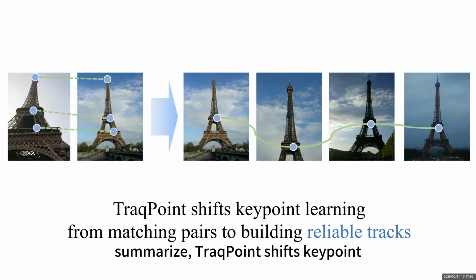To summarize, TrackPoint shifts keypoint learning from matching image pairs to building reliable tracks. By using track-aware rewards and policy gradients, we learn keypoints that are stable, distinctive, and more useful for sequence-based downstream tasks.